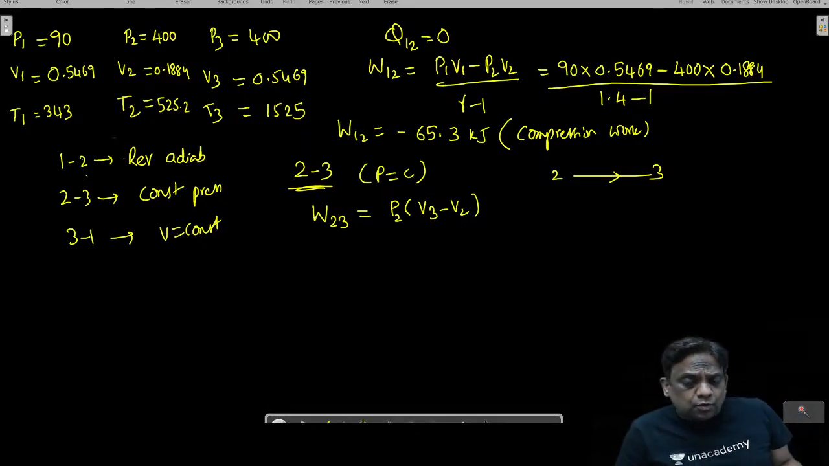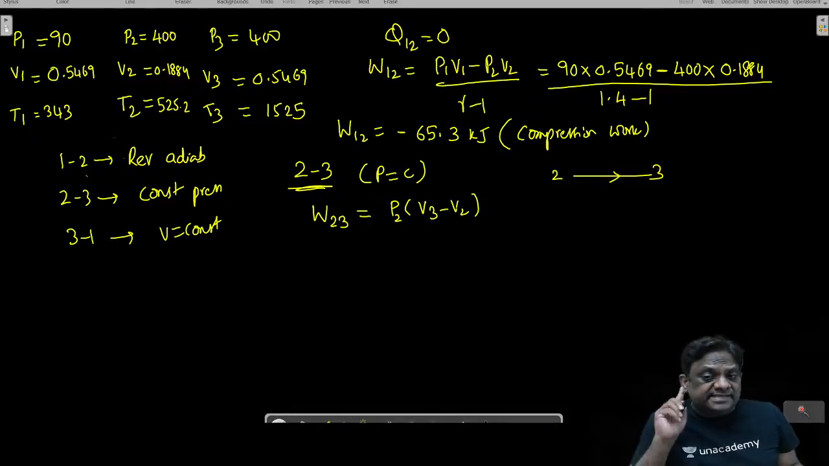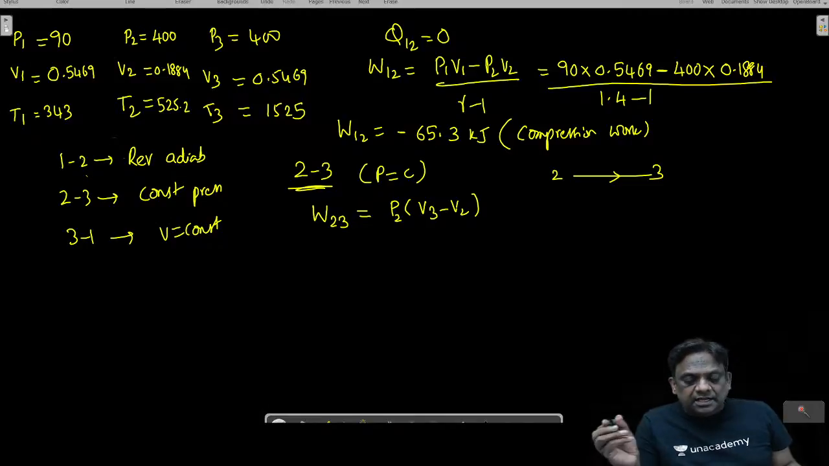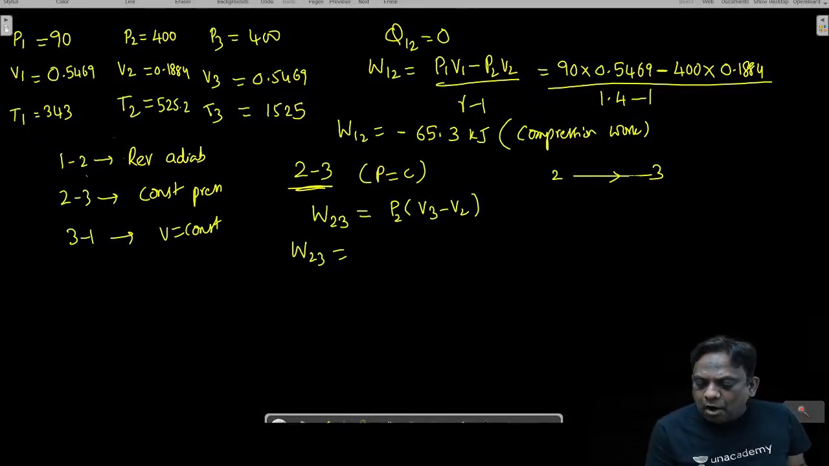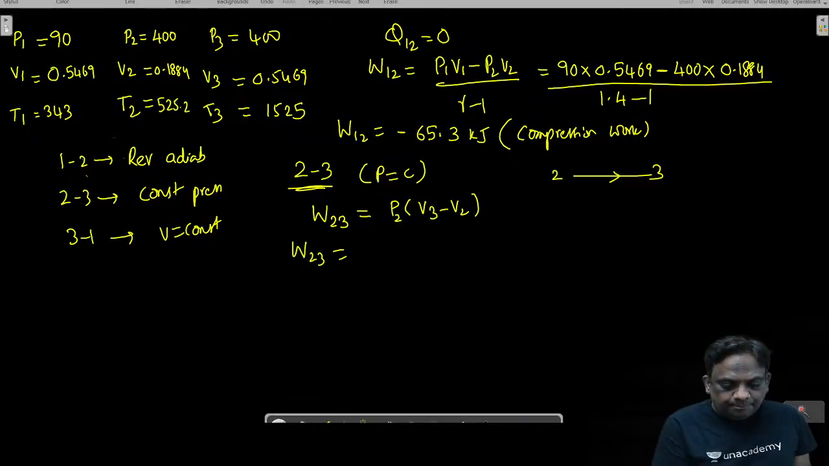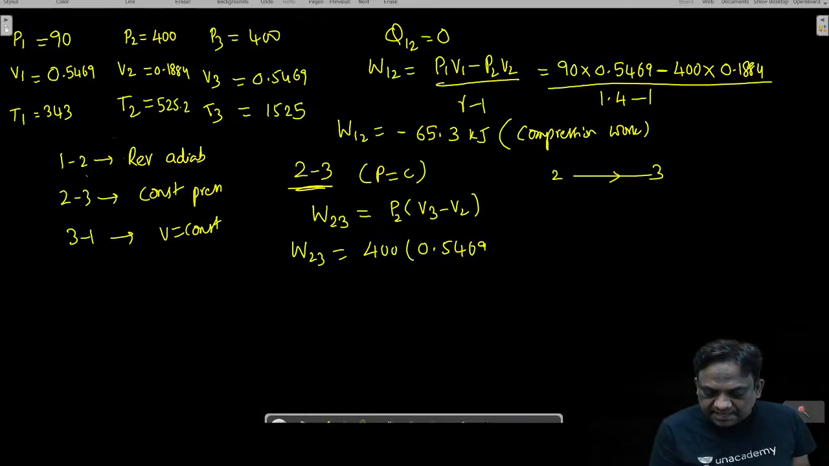Is this work positive or negative? It should be positive because it is expanding from 2 to 3, volume is increasing. So the work in 2 to 3, you can write either P2 or P3 or P, all are same. What is the pressure at 2? It is 400. And what is V3? 0.5469. And what is V2? 0.1884. It will be positive work.